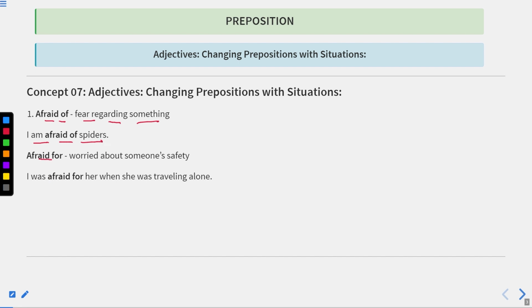Now afraid for means worried about someone's safety. So I was afraid for her when she was traveling alone. Afraid of is something which makes us fear, and afraid for means when we are concerned about someone. This is the difference between these two phrases. Afraid of is used when we have the phobia of something, and afraid for is used for those people whom we are concerned about. Now let us move to the next one.